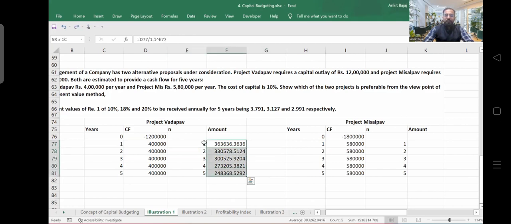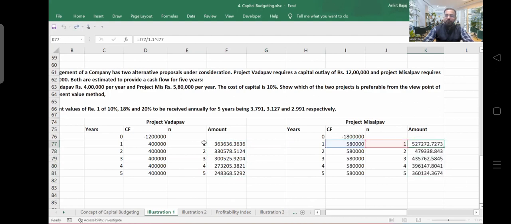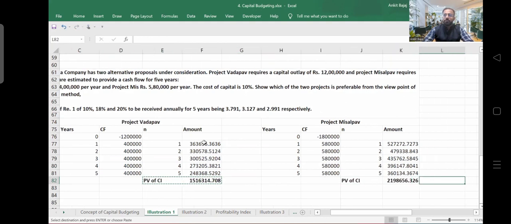And simply I can copy these values here, so I will be getting the present value for this second project, right? Now, if I do the total here, I will be able to calculate the present value of cash inflows. So how much is that going to be? It is 15 lakh 16,314, right? This is the present value of cash inflows. The present value of cash inflows here is 21 lakh 98,656, right?